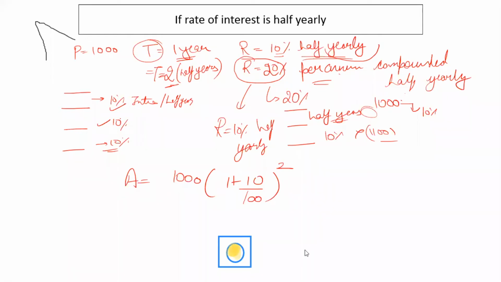Sir, in the first case, where the rate is 10% half yearly, can we not do this? Can we not change the rate as 20% and time period as 1? No, we cannot. The whole point is that the interest has to come half yearly to your account. If it is mentioned that rate is 10% half yearly compounded annually,